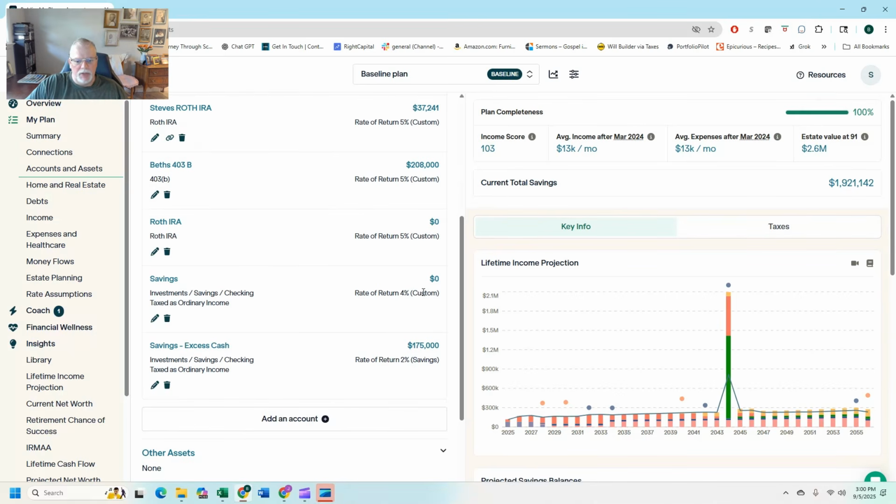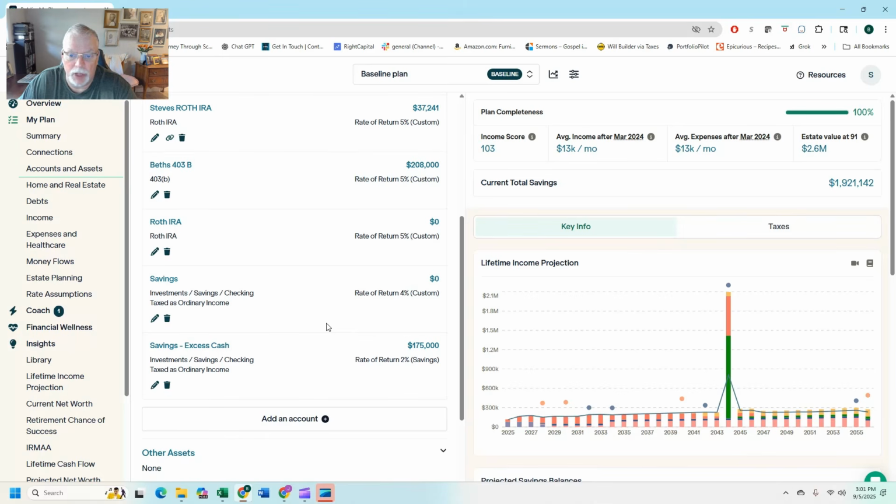Okay, so savings, I have a 4% return. That's probably a bit on the aggressive side. I don't typically have a lot in savings, so that's 4%. And then savings excess cash is 2%. So those are my account assumptions. I think they're pretty conservative. I'm just curious what you guys think. I think 5% is very conservative, but like I said, I'd rather err on the conservative side than on the aggressive side.